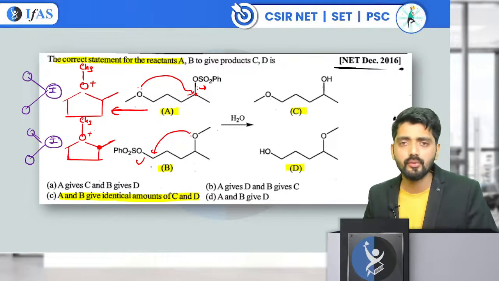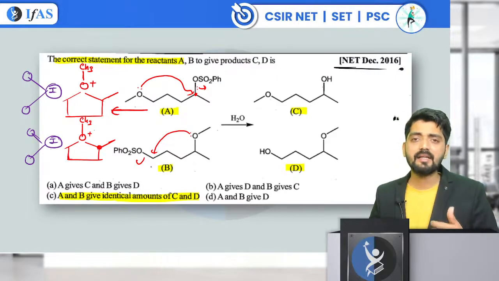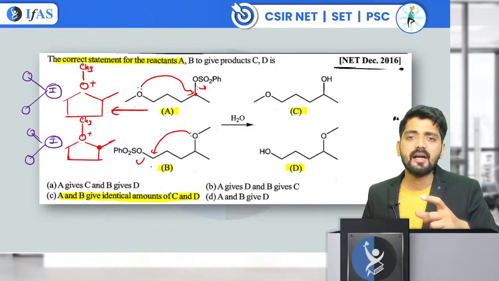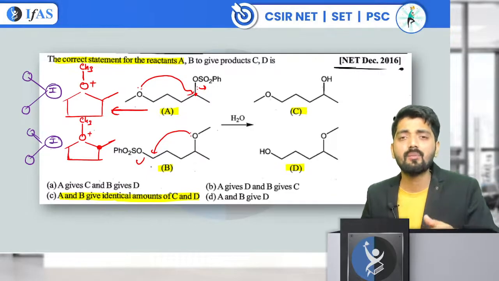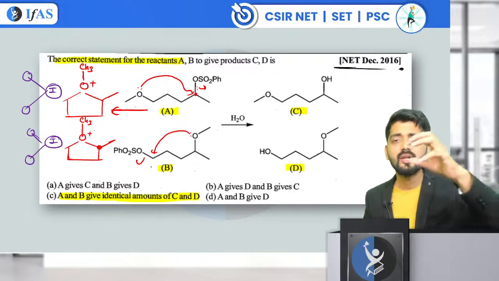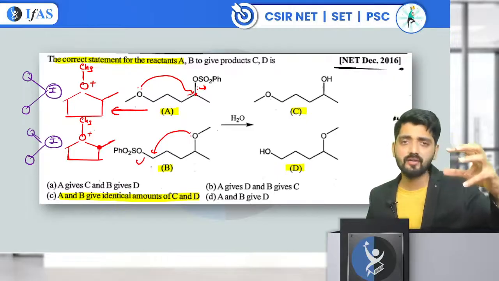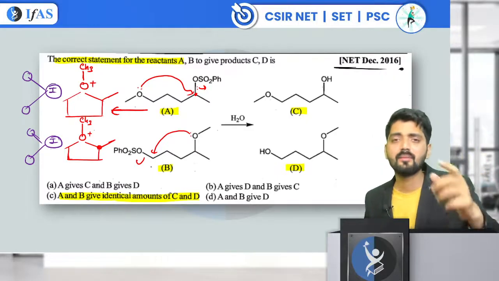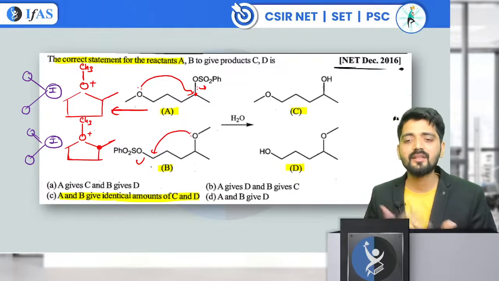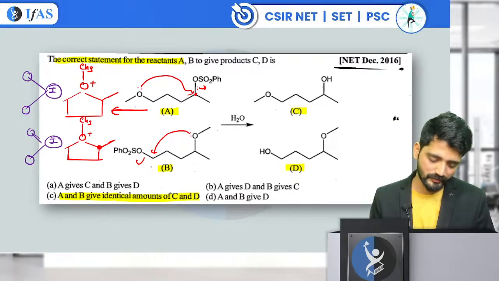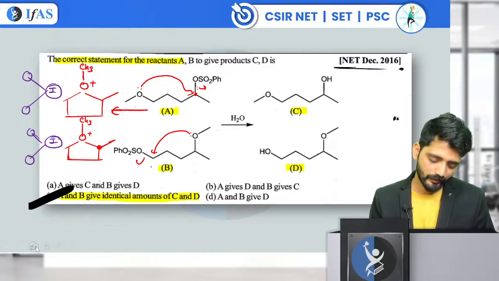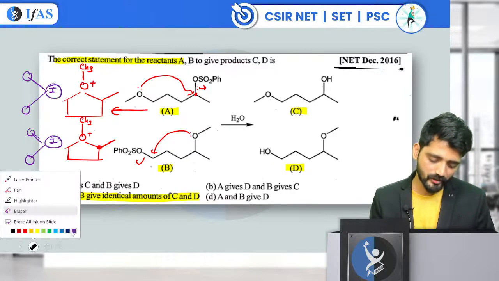What students do, they interpret that statement C is saying that C and D are coming in equal amount. This is not what the statement is saying. The statement is saying that the amount of C and D you are getting from A is exactly similar to that you are getting from the second intermediate. And yes, this is the true statement. So option number C is going to be correct. Did you get the concept or not?